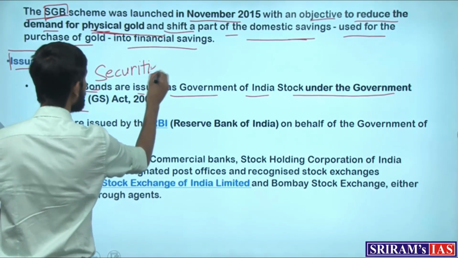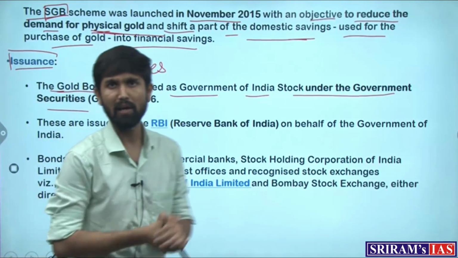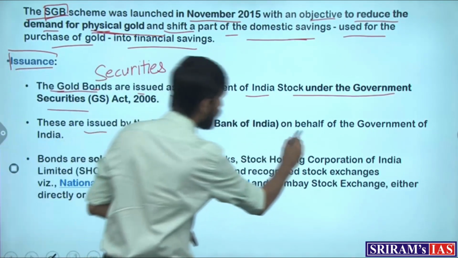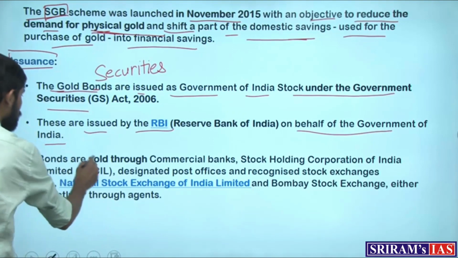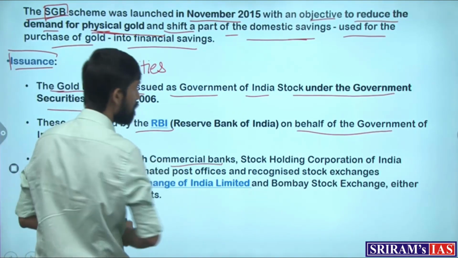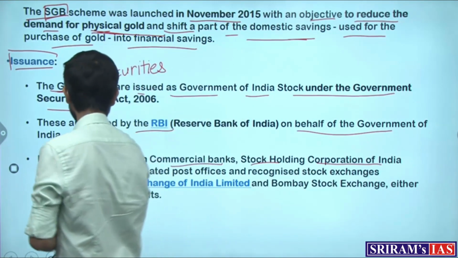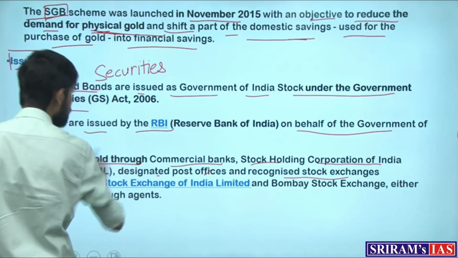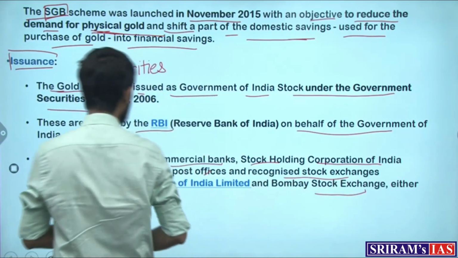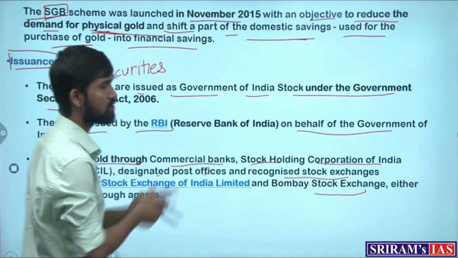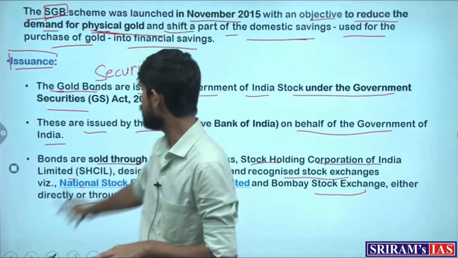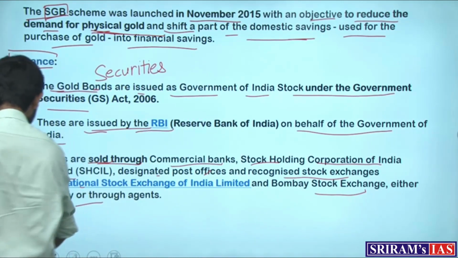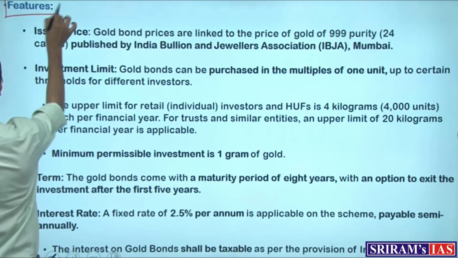A piece of paper guaranteeing a value of money with respect to a certain amount of gold. So, they are issued by the RBI on behalf of the Government of India, and they are sold through various centers such as commercial banks, Stock Holding Corporation of India Limited, designated post offices and recognized stock exchanges like the National Stock Exchange of India Limited, the Bombay Stock Exchange, and also through agents. So, these are the multiple centers which can sell the bonds issued by the RBI. Now, what are the features as to how this gold bond scheme will work?